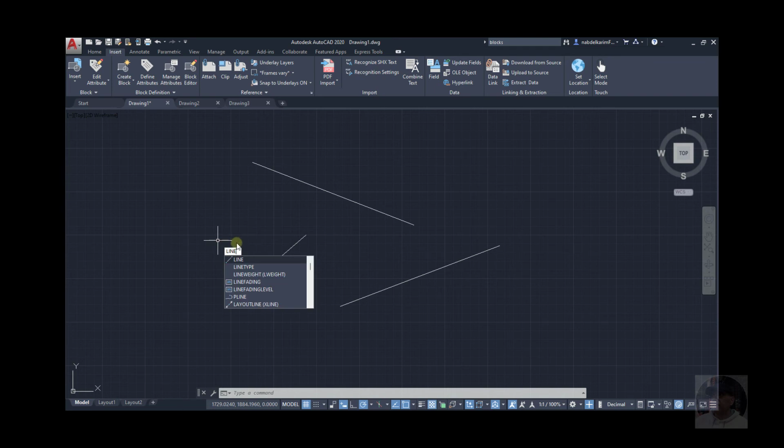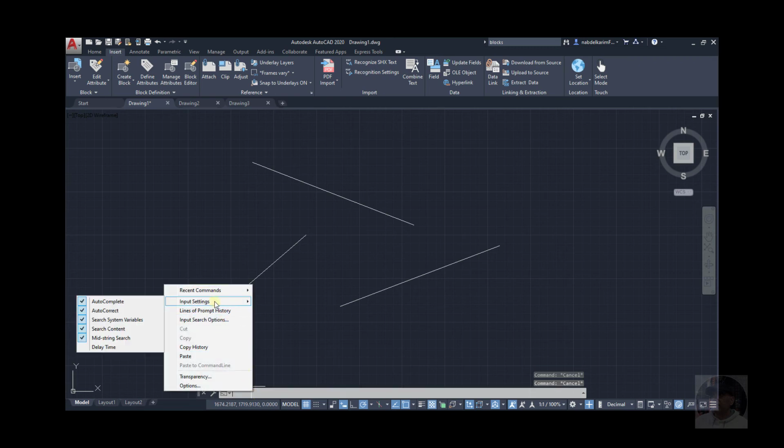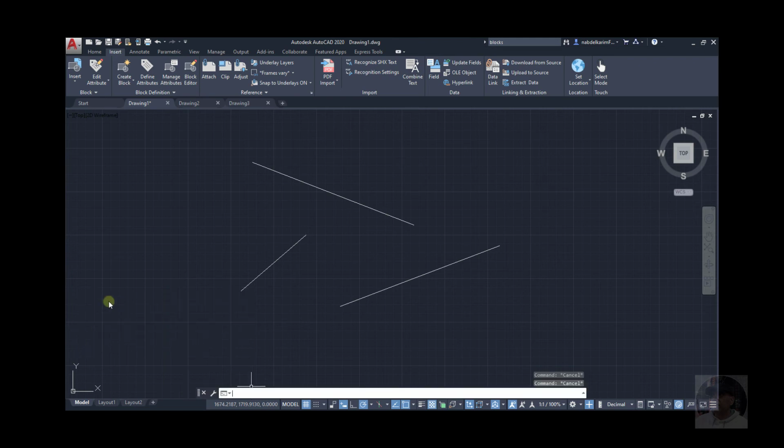Here you go, a pop-up will appear, autocomplete. But if I don't want that to happen, right click in the status bar, click on input settings and turn it off from here. Now if I start typing, you see the pop-up is only the line itself, whatever I type in there.